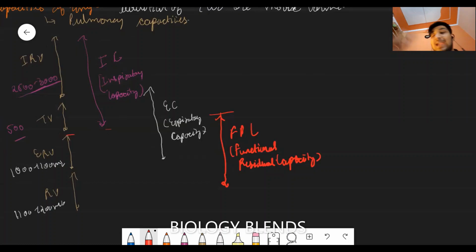So what we exhale is, first, the inspiratory reserve volume, second, the tidal volume, and third, the expiratory reserve volume. All these three together make the vital capacity. The inspiratory reserve volume up to here makes the vital capacity.